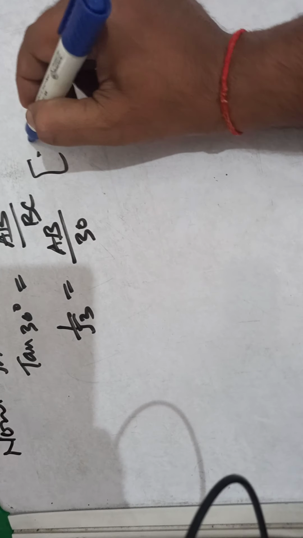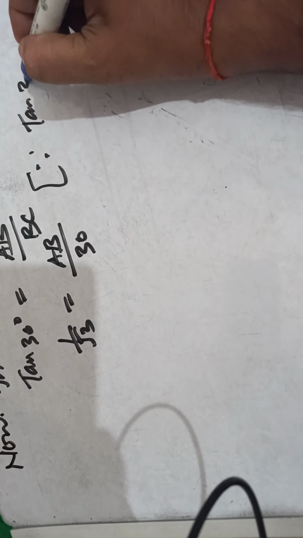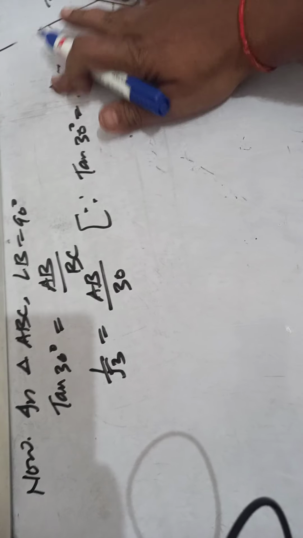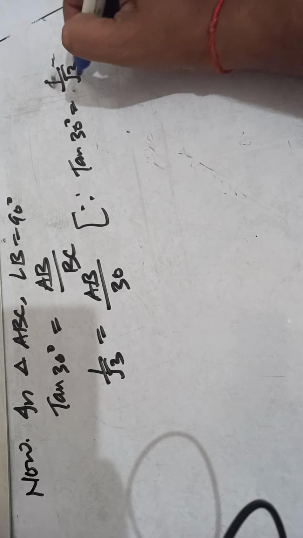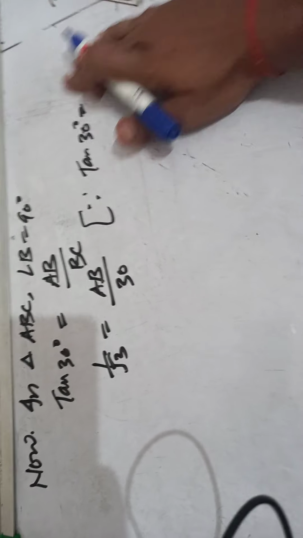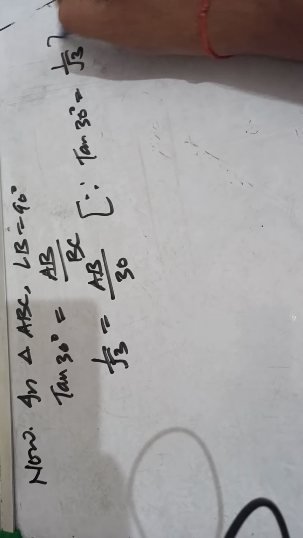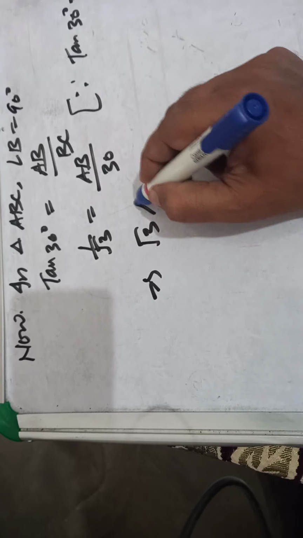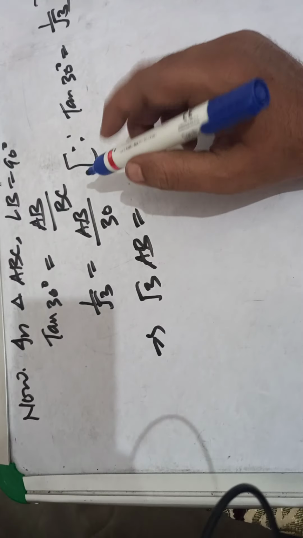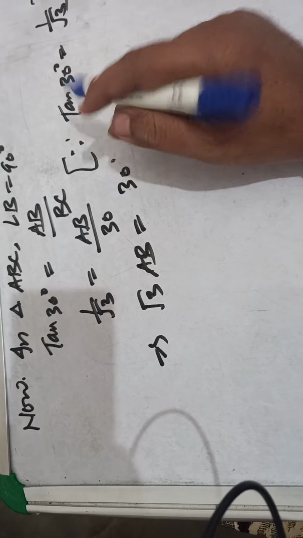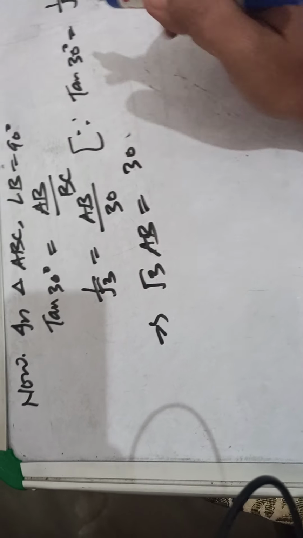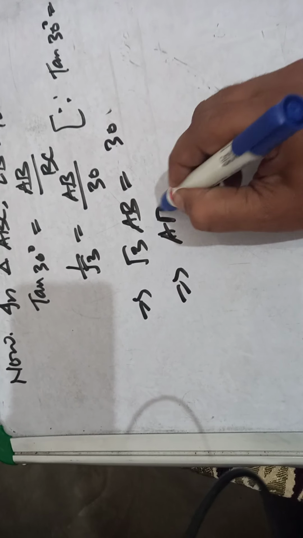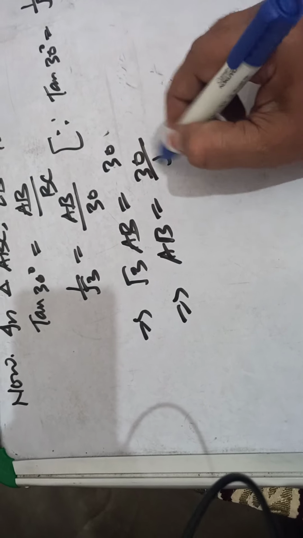So here you can write down, since tan 30 equal to 1 upon root 3, by cross multiplication, this implies that root 3 AB equal to BC, which is given to be 30. So root 3 AB equal to 30. This implies that AB equal to 30 upon root 3.